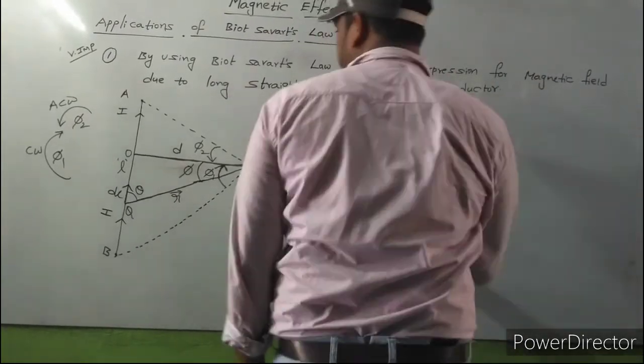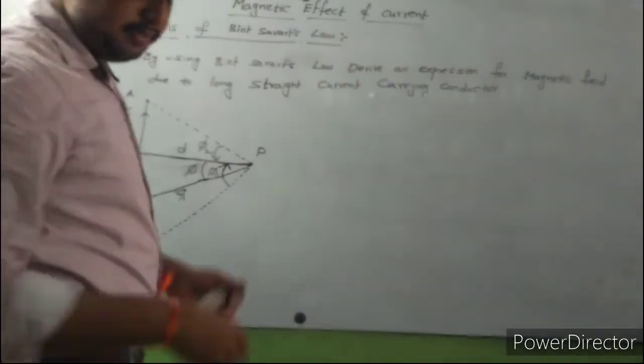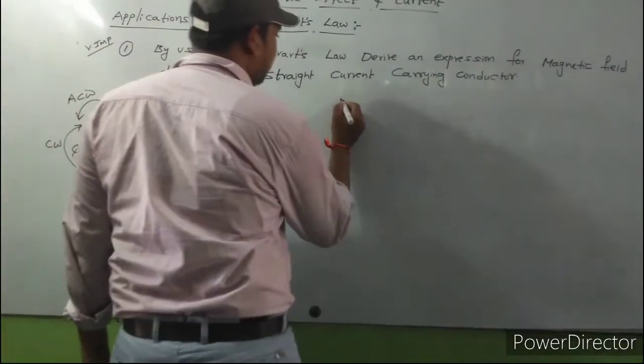By using this, how to find the magnetic field at point P? So you know Biot-Savart's law.